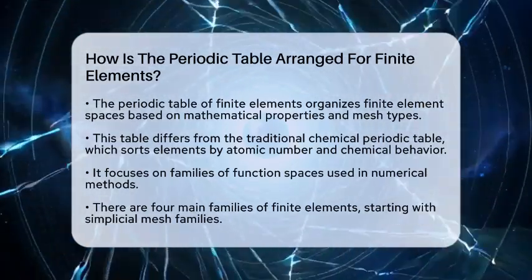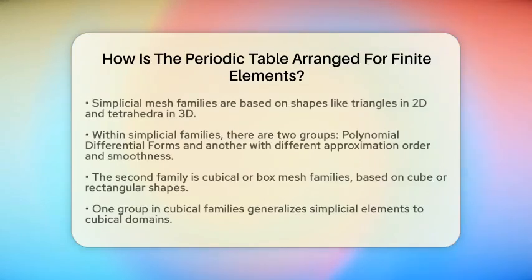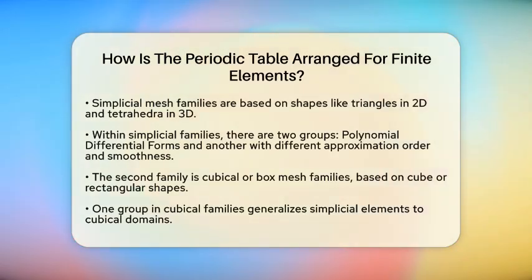The first family is the simplicial mesh families. These are based on shapes like triangles in 2 dimensions and tetrahedra in 3 dimensions. Within this family, there are 2 groups. The first group is known as the polynomial differential forms with specific continuity properties. The second group is closely related but differs in terms of approximation, order, and smoothness.